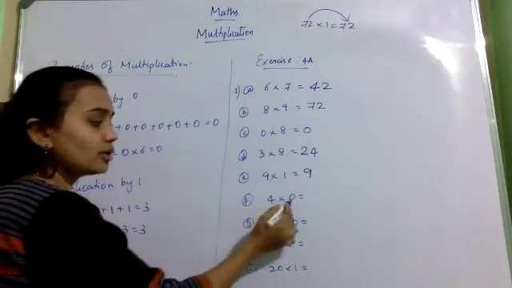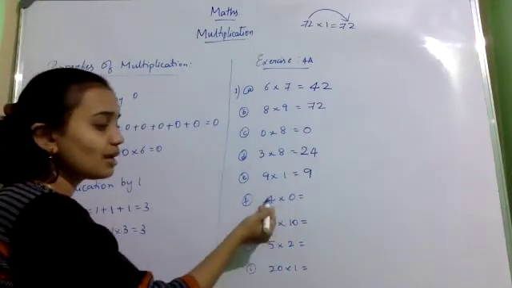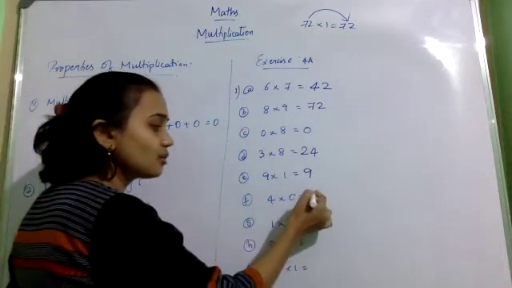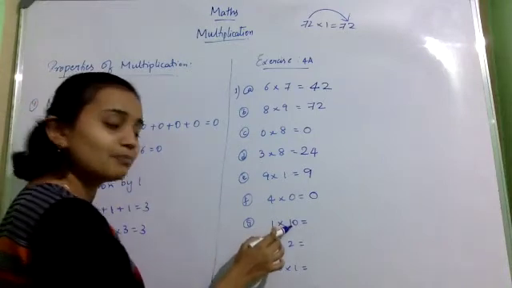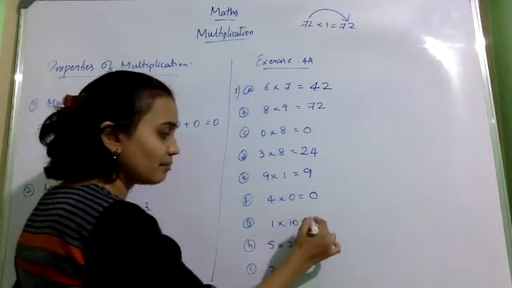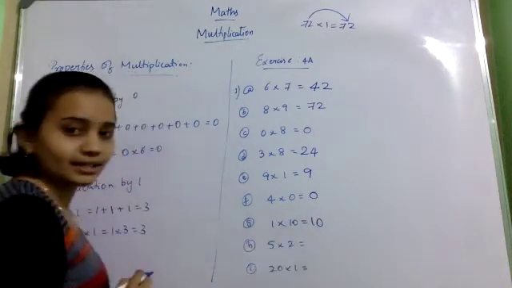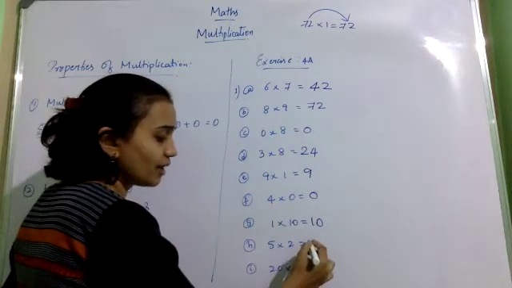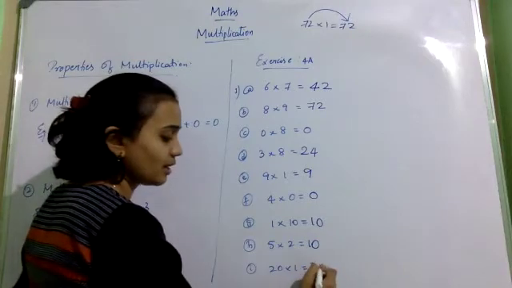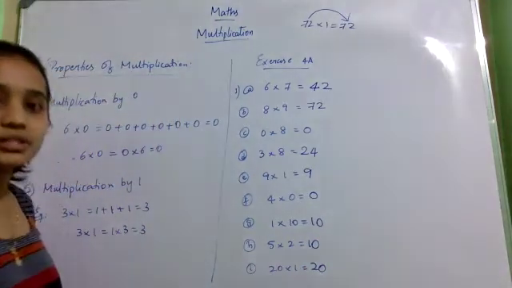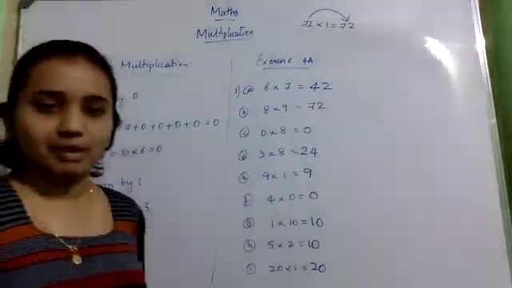Okay. So, 4 into 0, from the property, when 0 is multiplied with any number, we will get 0 itself. 1 into 10, from the property, 1 is multiplied with any number, we will get that number back. 1 10s are 10. Even 5 into 2, 5 2s are 10. 20 into 1, from one of the properties, it is 20 itself. So, this is the first exercise.